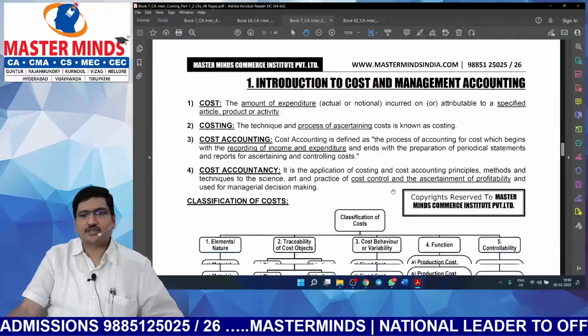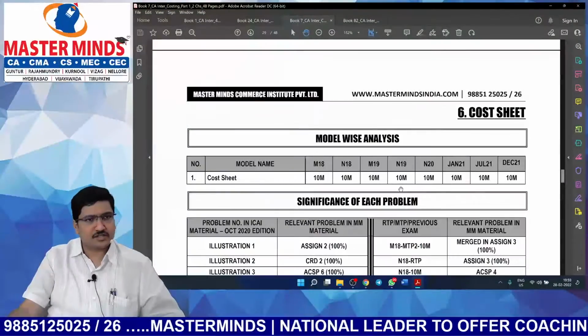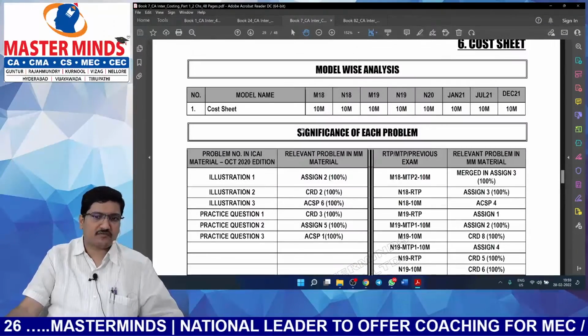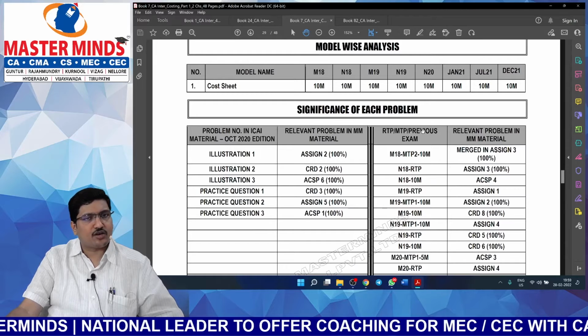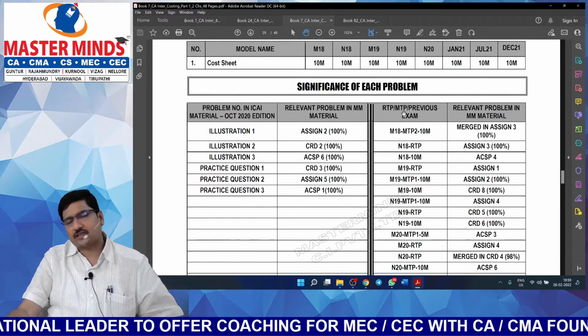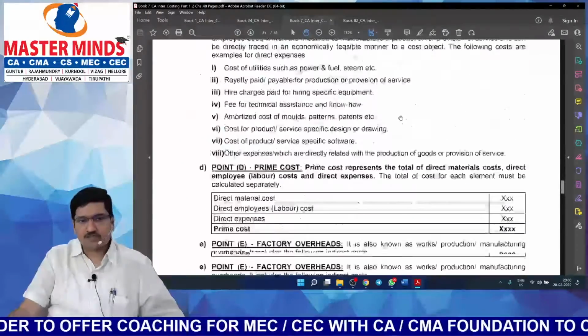This is the introduction to cost and management accounting. This is cost sheet. See, what is the significance of each problem? Each and every problem given in the study material is already included in our material. Each and every problem given in RTPs, MTPs and past exam problems are also included. So let us see the CRD problem.